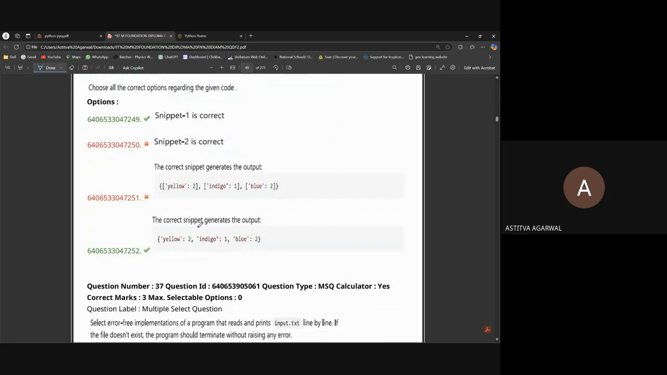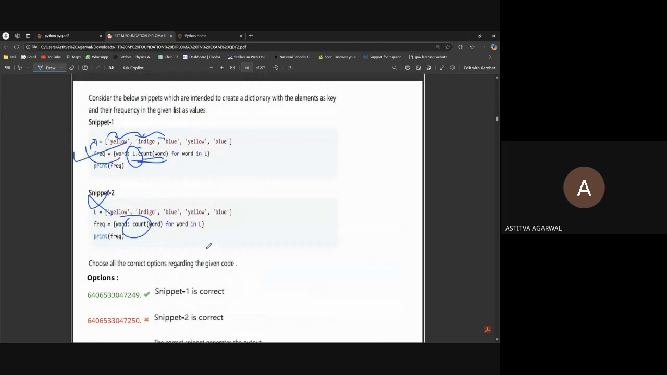Okay, we have to write the answer also. Someone asked whether they will ask questions on a missing code block. Sometimes they can ask. You just have to prepare for everything.